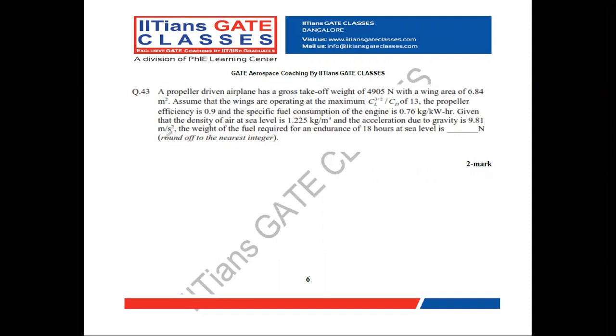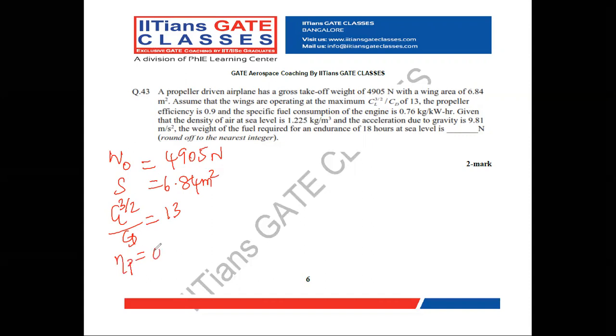What are the given data? They are given the gross weight of the airplane, which is taken as W naught, that is equal to 4,905 Newton. And they also given wing area, that is equal to 6.84 meters square. And CL^3/2 by CD is given as 13. The propeller efficiency is given as 0.9 and specific fuel consumption SFC is given as 0.76 kilogram per kilowatt hour.